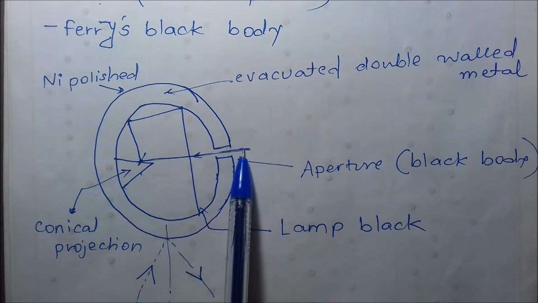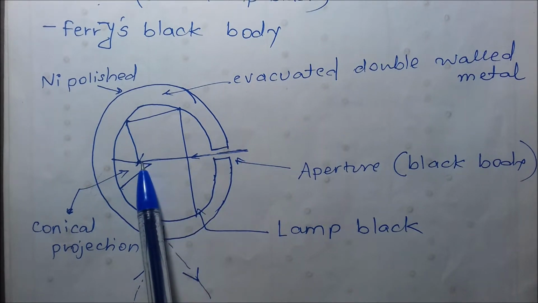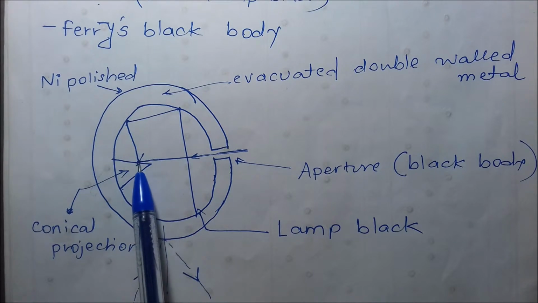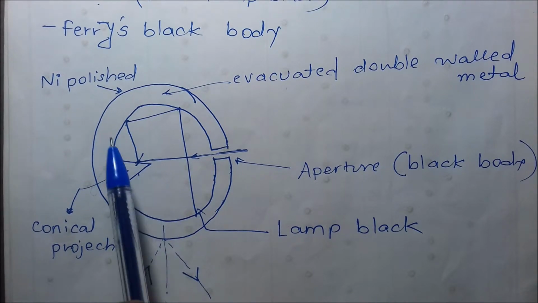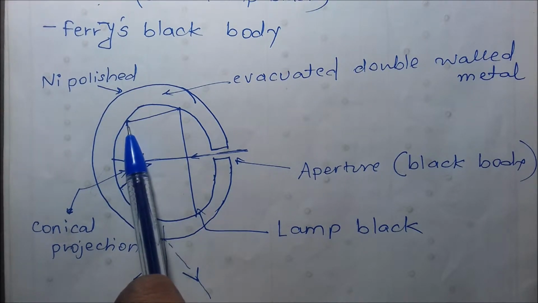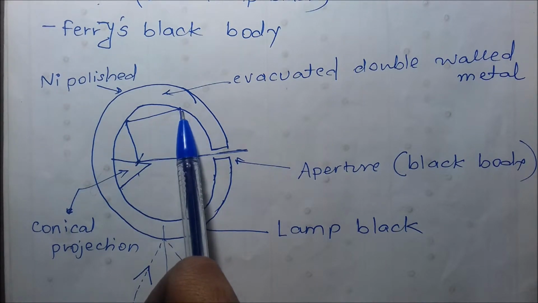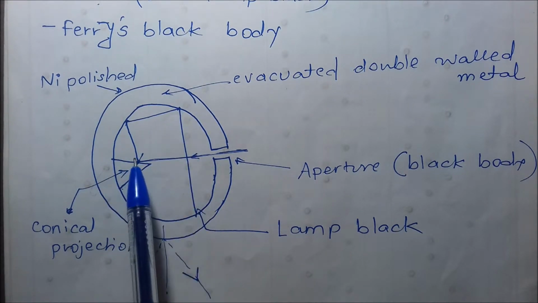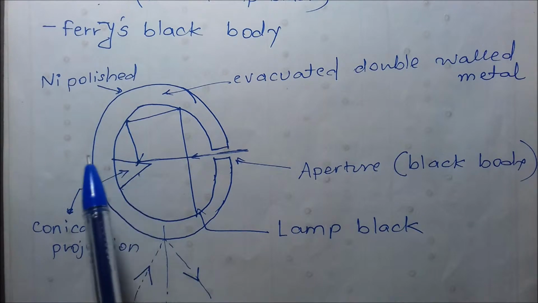If radiations come like this, they get deviated. Here there is 98% absorption. Here 98% absorption of the remaining. Here 98% absorption of the remaining. So within 4 to 5 reflections, almost all the energy is absorbed.